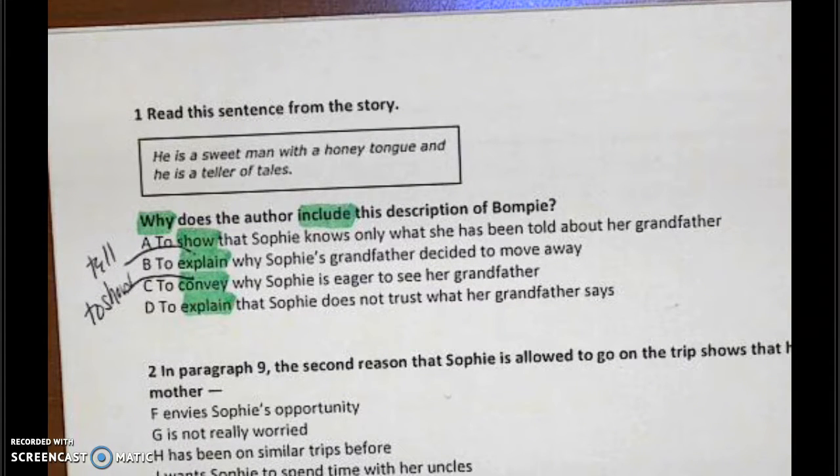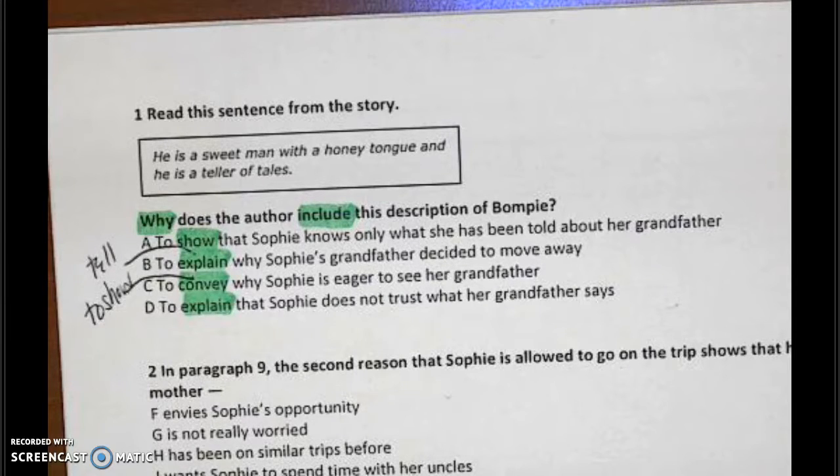So we need to make sure that we really, convey is a very important word. It's very likely that you're going to see this on your test. You are going to see it on your test. There's no way around it. So you need to make sure your paper looks like my paper. If I'm writing this, then you need to be writing this as well.